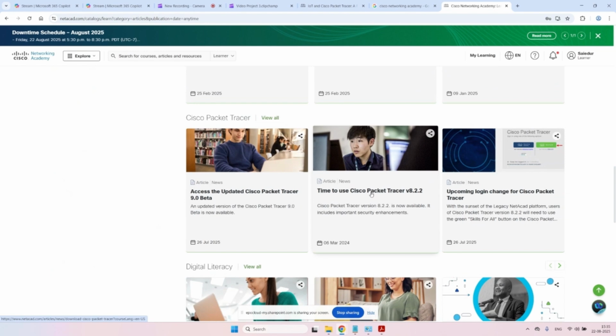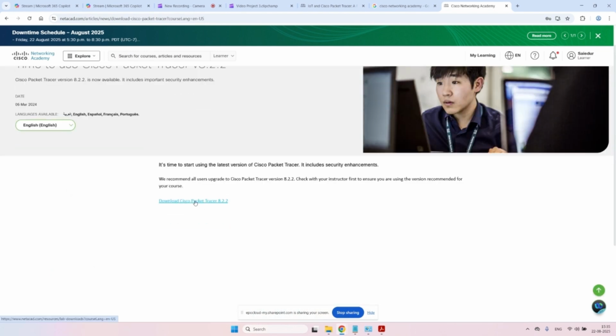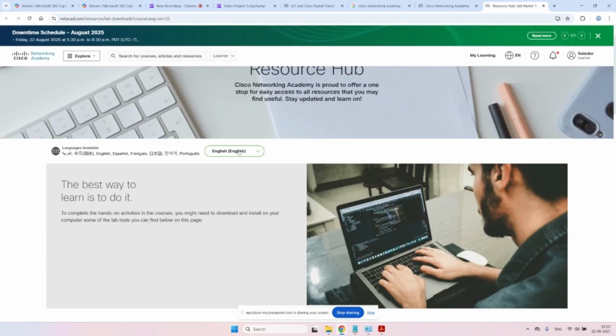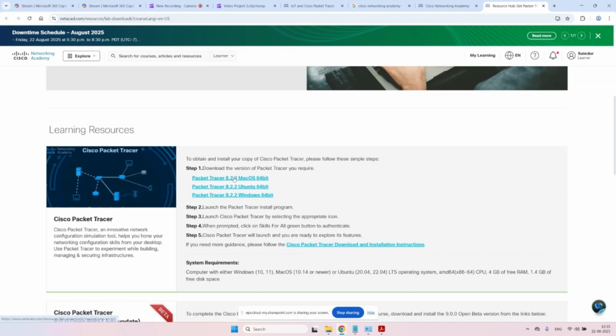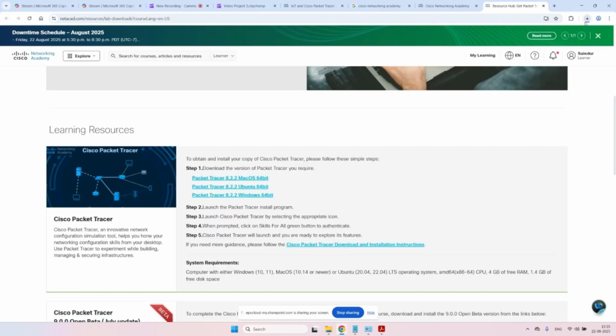I will download this one. Here is the option, I just click download. There are many options for different operating systems. I will download for Windows 64-bit. The download has started. So the download is finished.